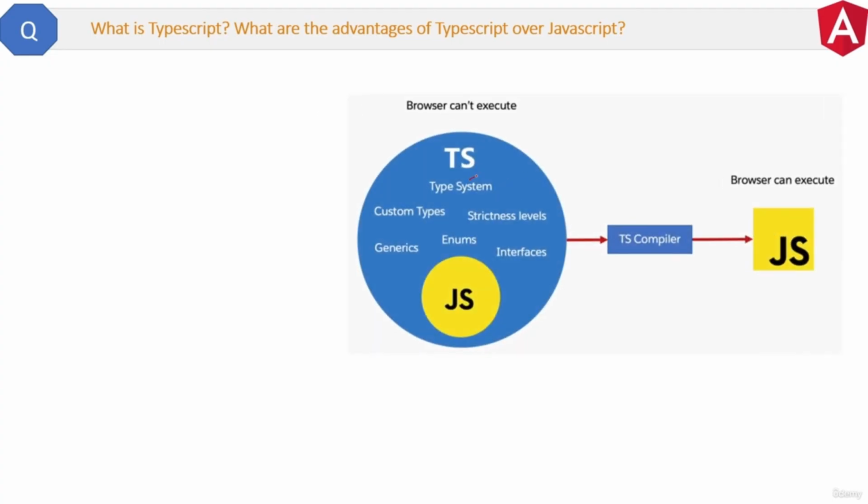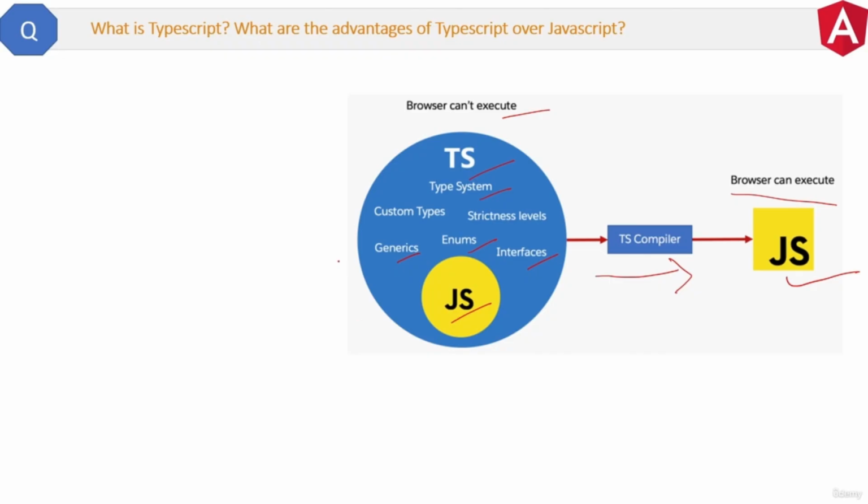See, here we have TS as the TypeScript, and you can see TypeScript has a type system, enums, generics, interfaces and many more things. But JavaScript does not have those things. So this is the most important advantage of TypeScript over JavaScript. But the thing is, the browser does not understand TypeScript code. So Angular compiles or converts all the TypeScript code into JavaScript first and then runs it on the browser, because the browser understands JavaScript only.